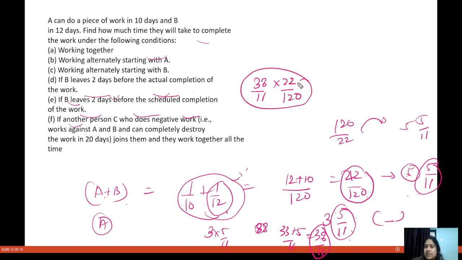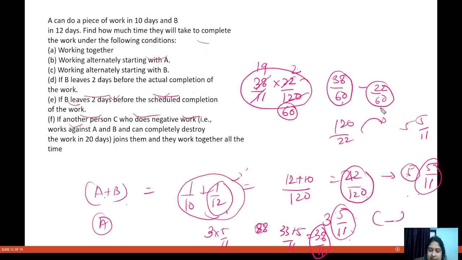So this much amount of work is done. Let us just find out. This will go 19 times, and this will go 60 times. And this is 38 divided by 60. That means this much work is done. How much work is left? Obviously 22. 22 by 60 work is left. 38 by 60 work is done.